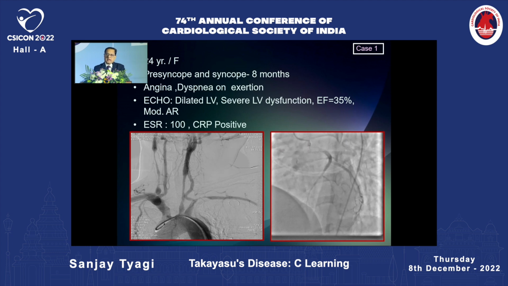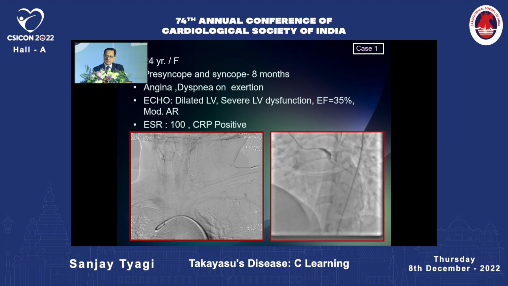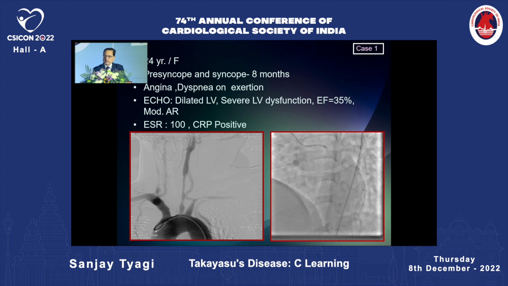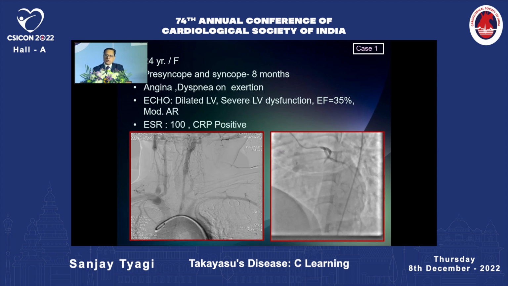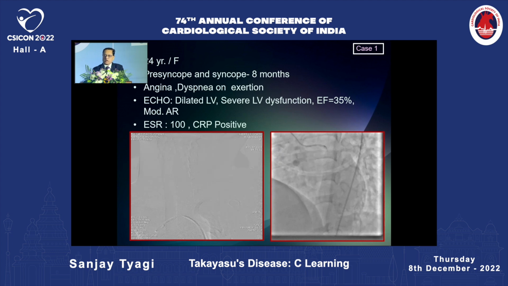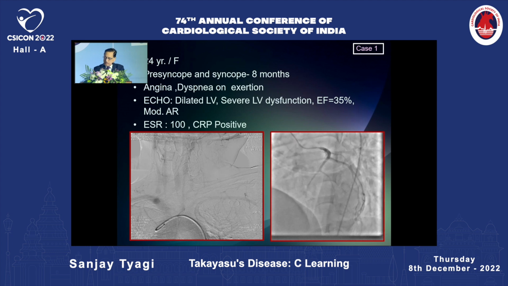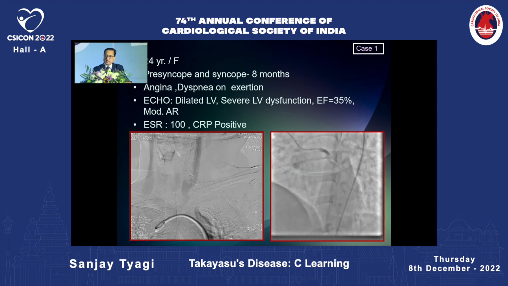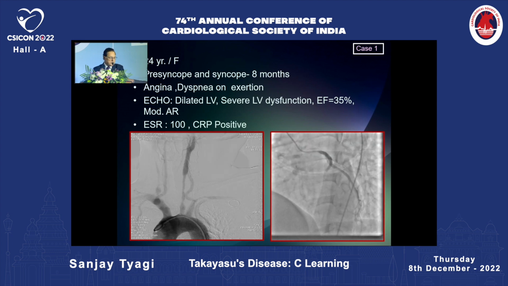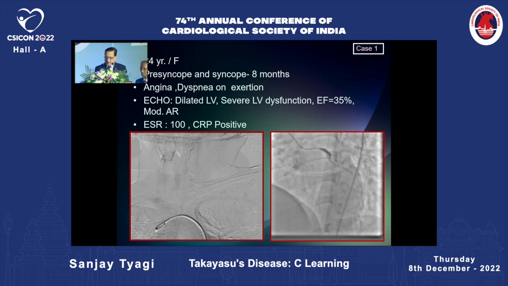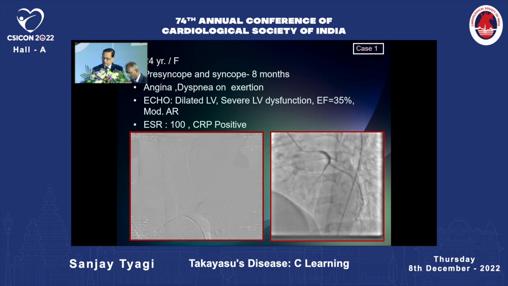Nowadays it is recommended that, as you treat a hypertensive patient with 2 drugs, similarly the activity should be treated initially with 2 drugs: glucocorticoids with methotrexate, or glucocorticoids with mycophenolate. One drug is usually not enough, and the time required for reducing the activity is long. So long-term treatment of this disease with these immunosuppressive agents is required.